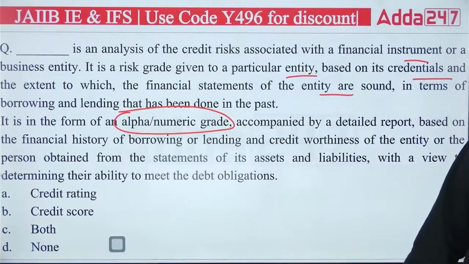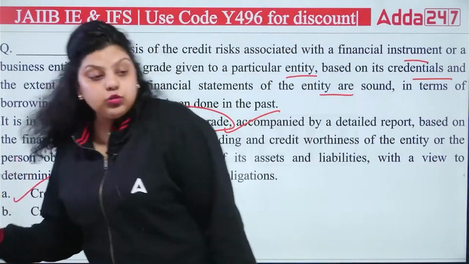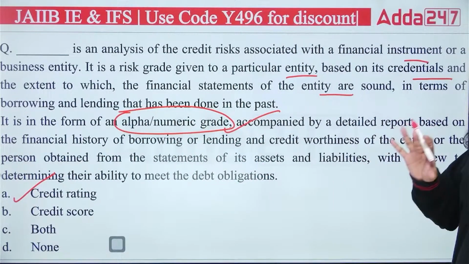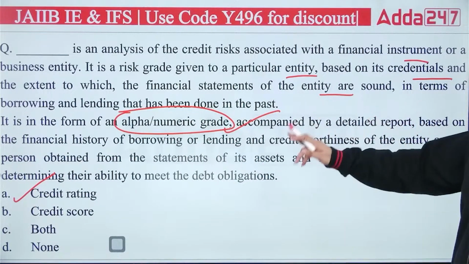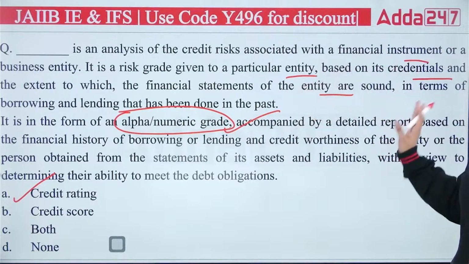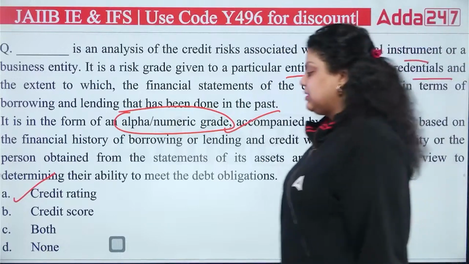So actually, because it's a alphanumeric grade, it is your credit rating. Credit score will be your numeric data, okay? Always credit score is in the numerical value. Here, alphanumeric grade means your alphabets and numericals, numeric numbers will be there. So right answer is credit rating, not a credit score.